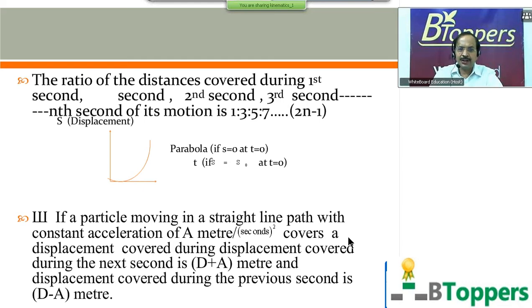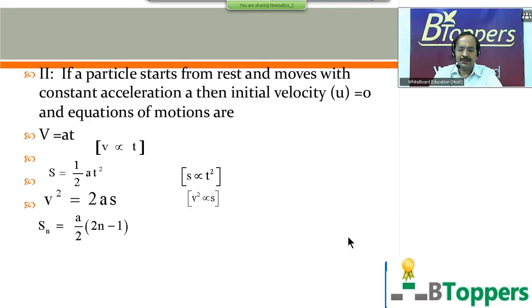So here the displacement covered, I have shown you previously, in the nth second: Sn equal to u plus a by 2 into (2n minus 1). If you put u equal to 0 there, you will get Sn equal to a by 2 into (2n minus 1). Here a by 2 is constant. So Sn is proportional to 2n minus 1. So if n is a natural number, then 2n minus 1 will be an odd natural number.